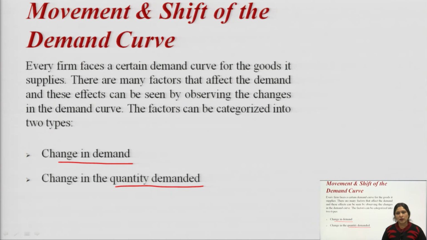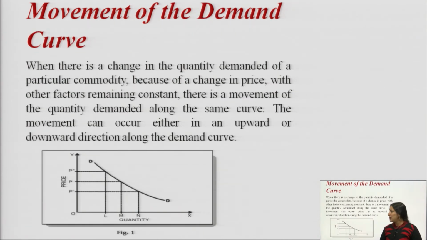Change in quantity demanded means the quantity will increase or decrease, expand or contract, due to a change in the price. Our movement and shift of the demand curve are related to these two concepts, change in demand and change in quantity demanded. Now, we will discuss movement of the demand curve.